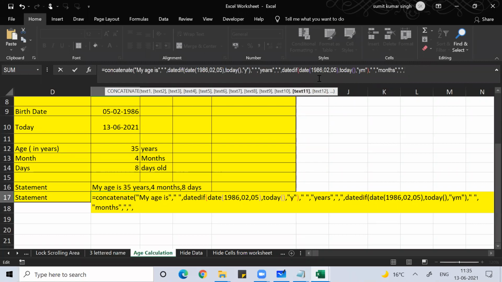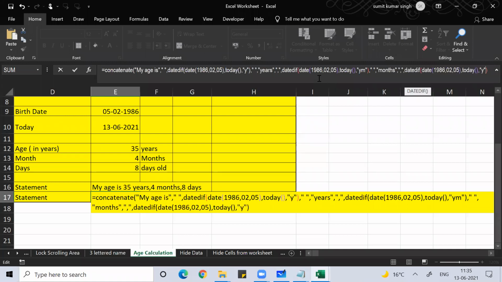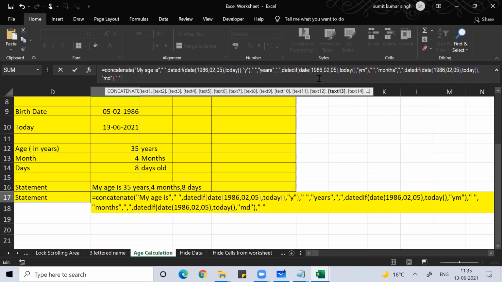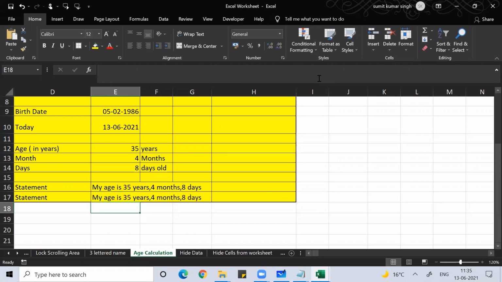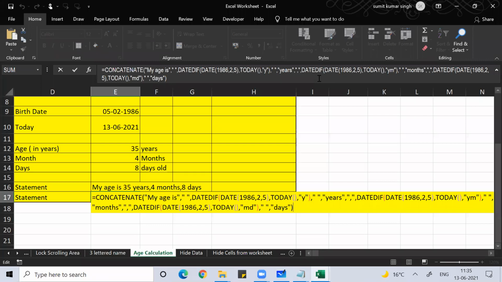So my age is 35 years, 4 months, comma. After that, 8 should come. So for 8, this is for 8. And then put comma. After 8, space should come. So double quote, space, double quote, put comma. After that, days should come. So write days. Close bracket, enter. Very simple.